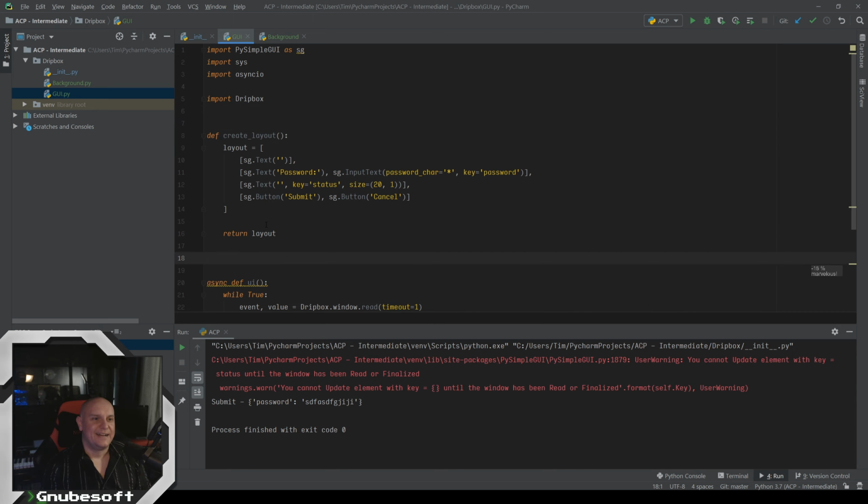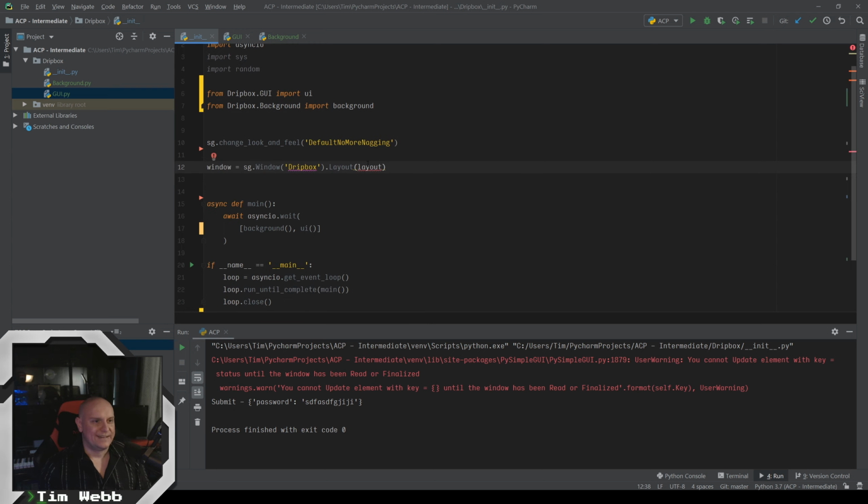So the data is all the same, but because of the way that we're doing this with a function, this layout is only defined inside of this function, instead of being a global here. So every time we run create layout, we get a new object called layout, and that's going to get us around any kind of problems.